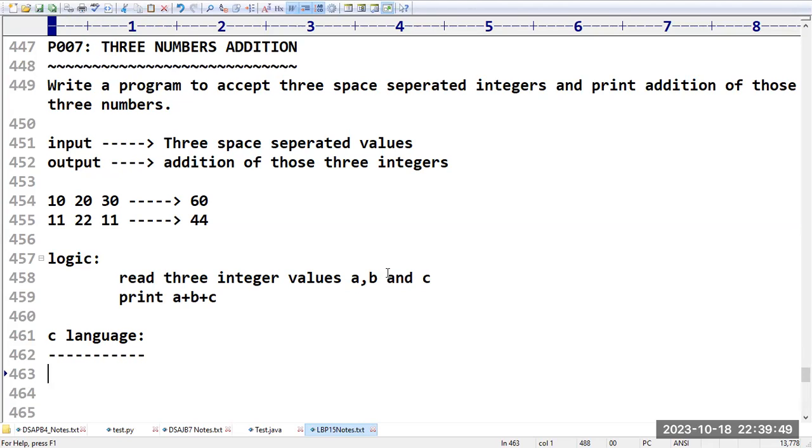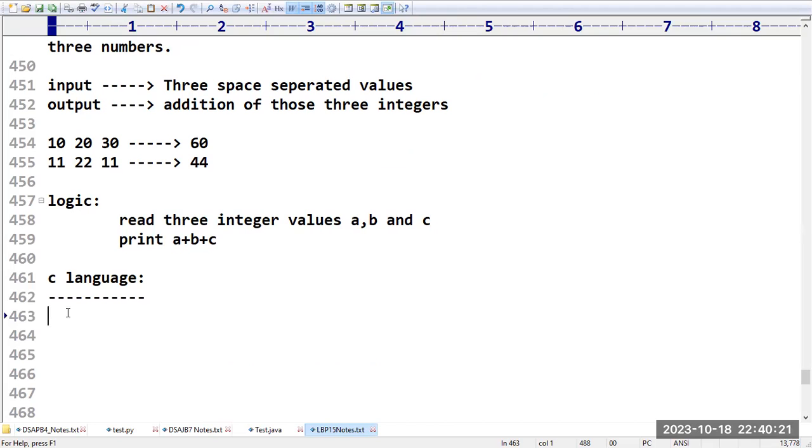Is the logic of this program clear? Please confirm. If the logic is clear, I will go with the implementation. Please confirm, everyone. Yes, please respond. Clear up to this? Right, sir. So how can you perform addition of these three numbers? In the C language implementation, I will explain.